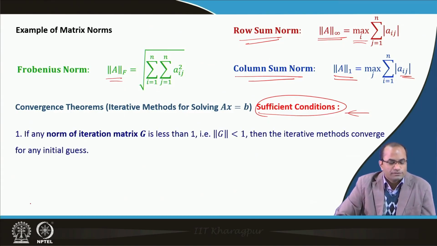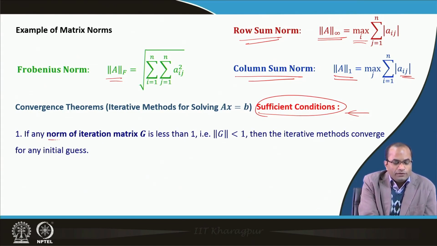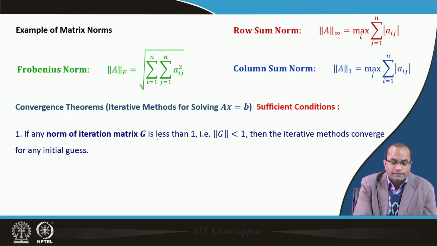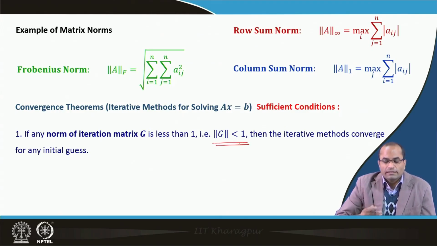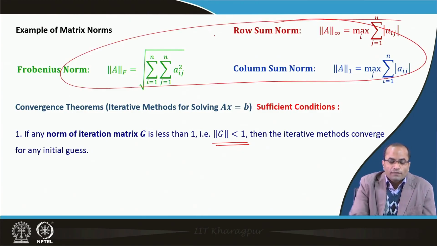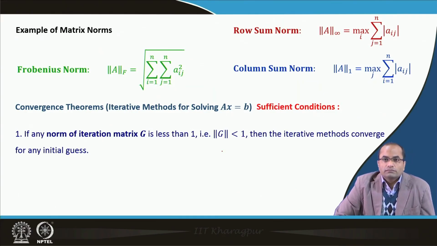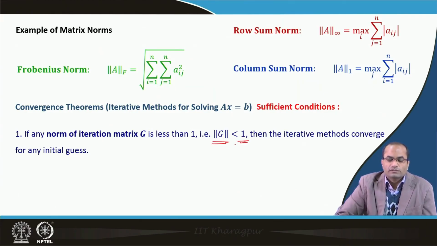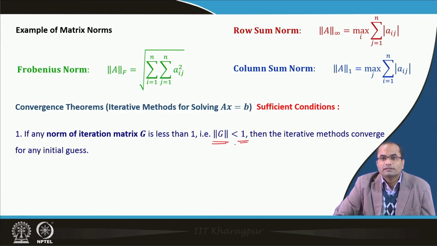So, these are the two results. If for any norm of the iteration matrix G, so again we have to compute at least the iteration matrix in this sufficient condition, and if we check that any norm is less than 1, then the iterative method will converge for any initial guess. We have seen a few examples of the norms here, and there are many more. In some norms it may not be less than 1, but if we check another one, it may be less than 1.